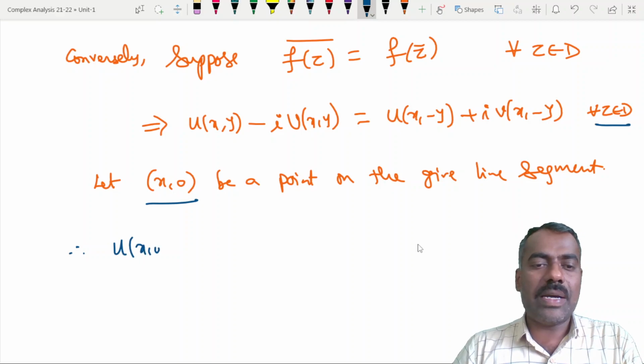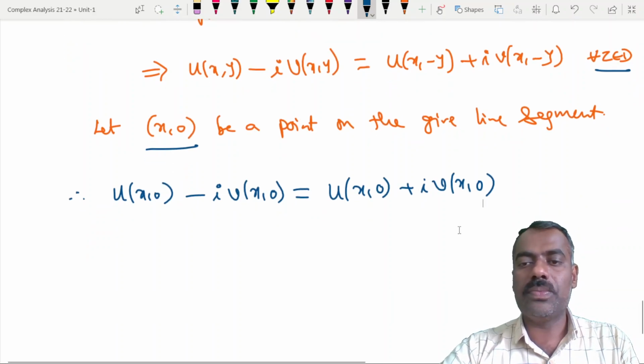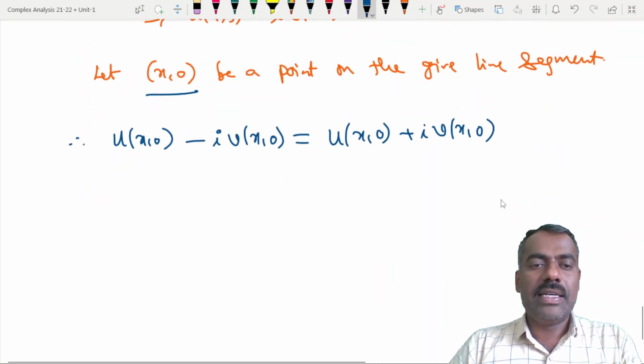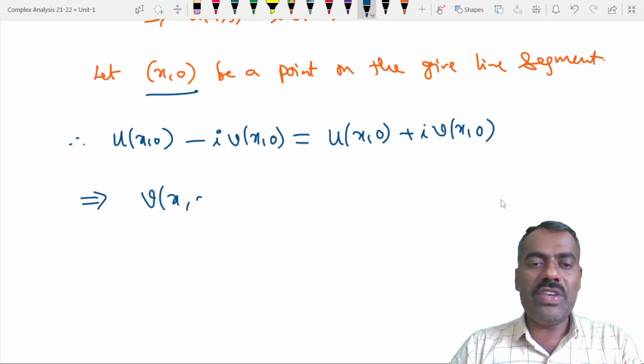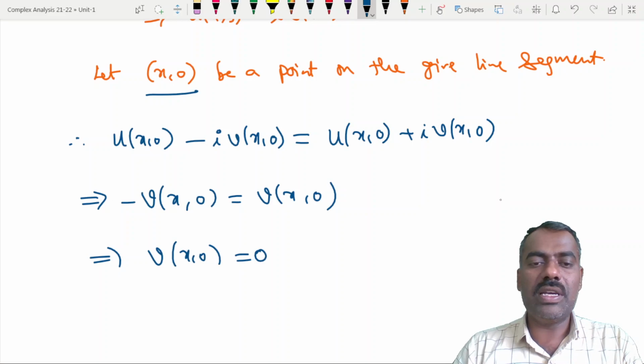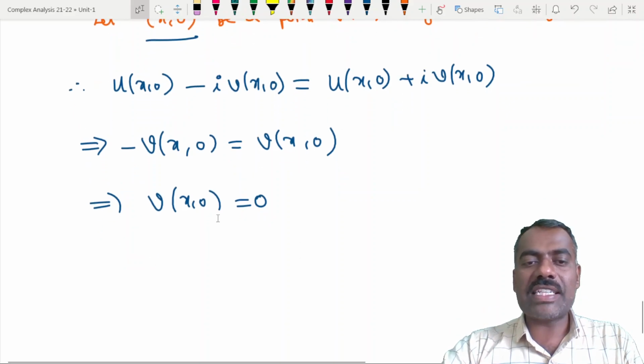Therefore, u of x comma 0 minus i times v of x comma 0 is same as u of x comma 0 plus i times v of x comma 0, because minus y is again 0. Right? This implies when these two are equal, the real part should be equal and the imaginary part should be equal. But the imaginary part here, minus v of x comma 0, should be same as v of x comma 0. That is same as saying that v of x comma 0 is 0. Yes or no? Right? So v of x comma 0 is 0.